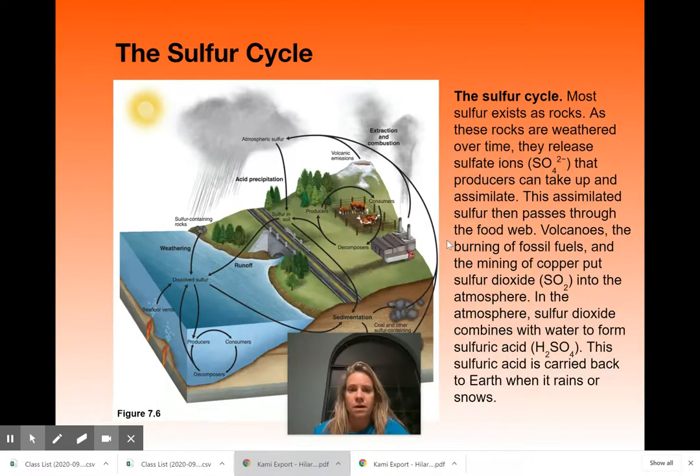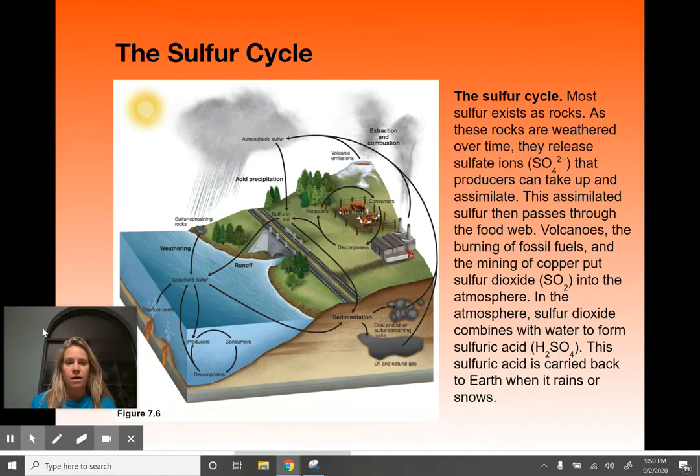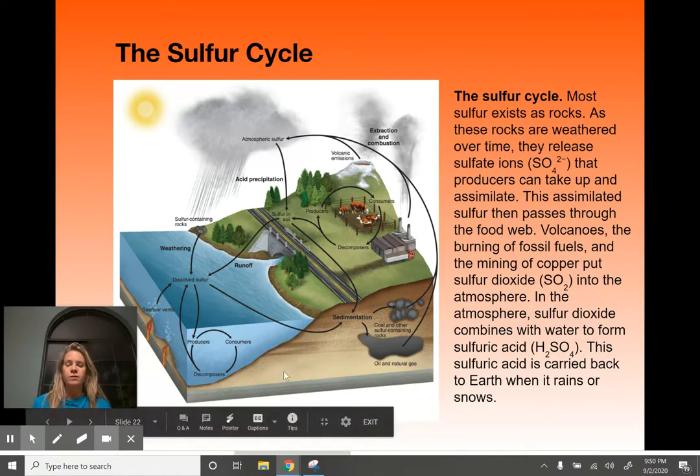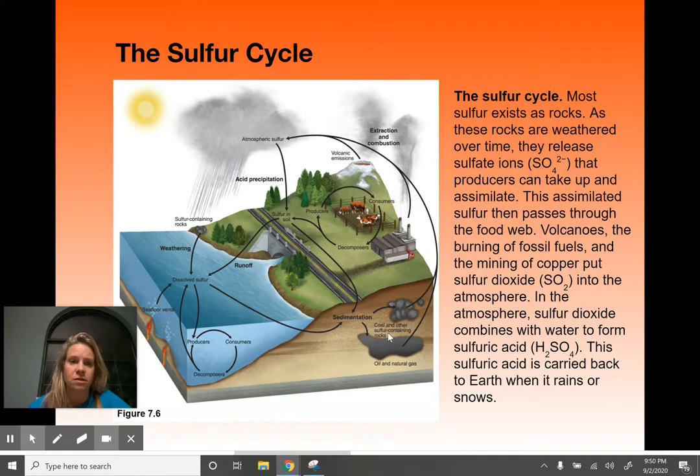All right. And then the sulfur cycle. So another cycle, quite a few cycles in this. The sulfur cycle moves through everything. So you can see sulfur is moving through the ground here. And sulfur is exposed from mining or just geological uplift in general. And then it goes into the atmosphere. Naturally that's mostly volcanic eruptions, but a lot of our fossil fuel burning produces sulfur in the atmosphere, and that can lead to acid rain.